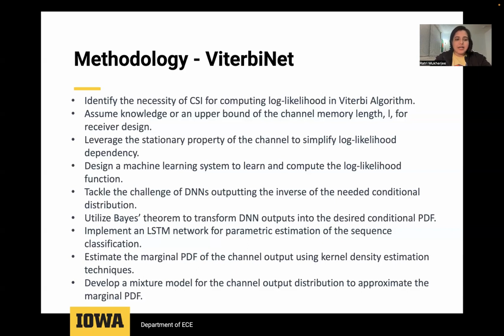The step of kernel density estimation focuses on estimating the marginal PDF of the channel output, which is a non-parametric way of modeling the probability distribution. Finally, a mixture model is developed for the channel output distribution to approximate the marginal PDF.